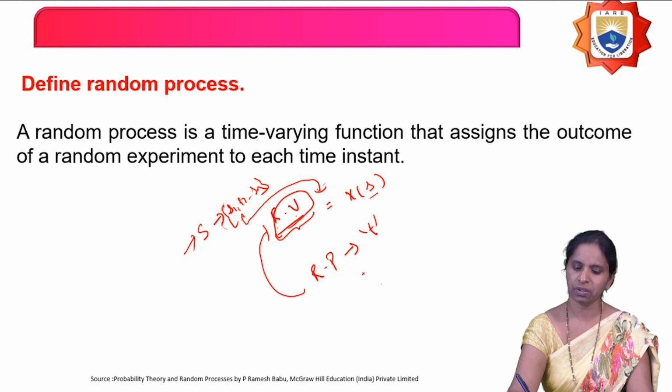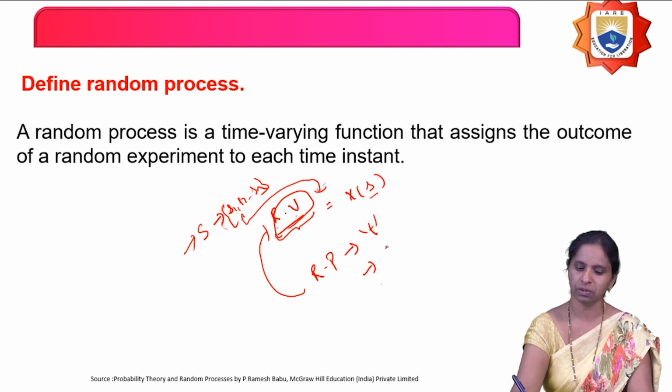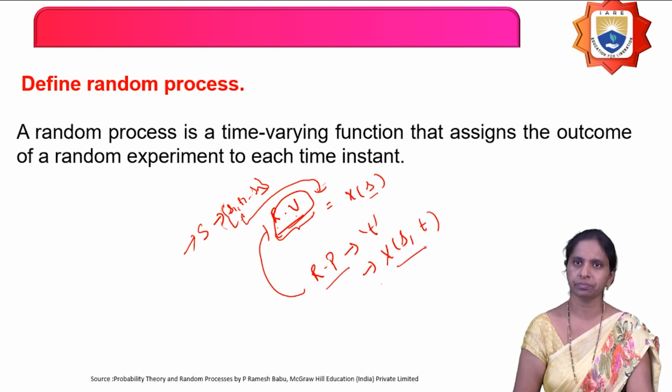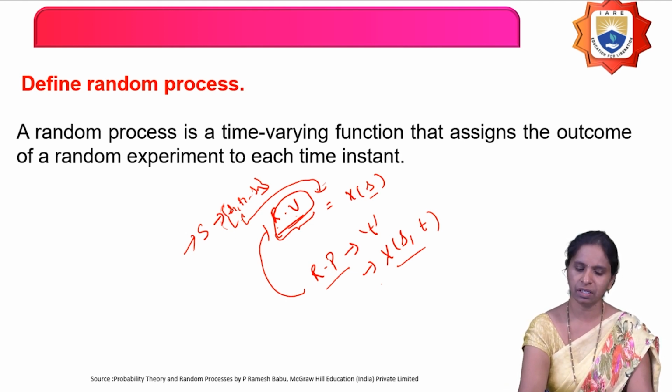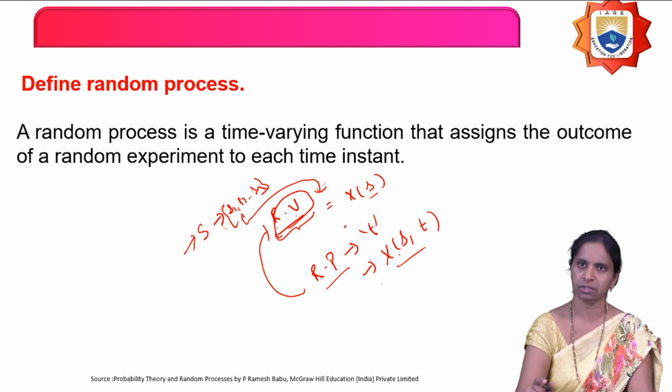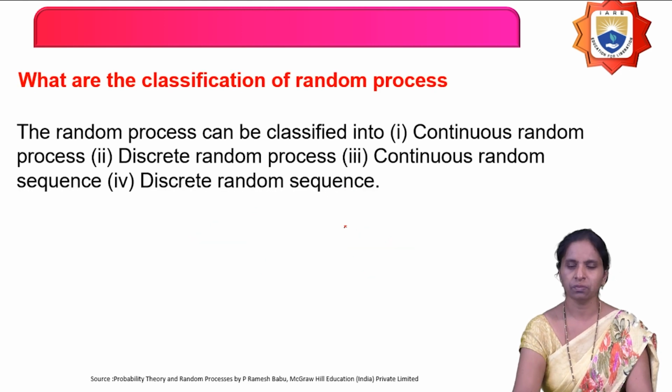And what is a random process? For this random variable X of s, if you include a time instant, a time function, it is called a random process. It means for each element of the sample space, you assign a real number and you also assign the time variable. It is called a random process.